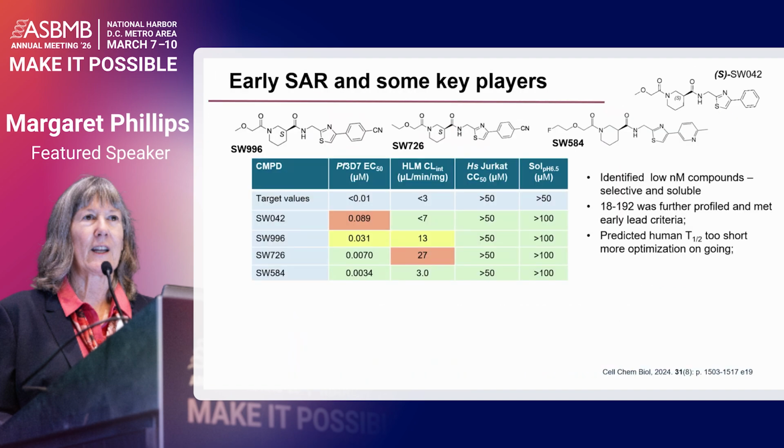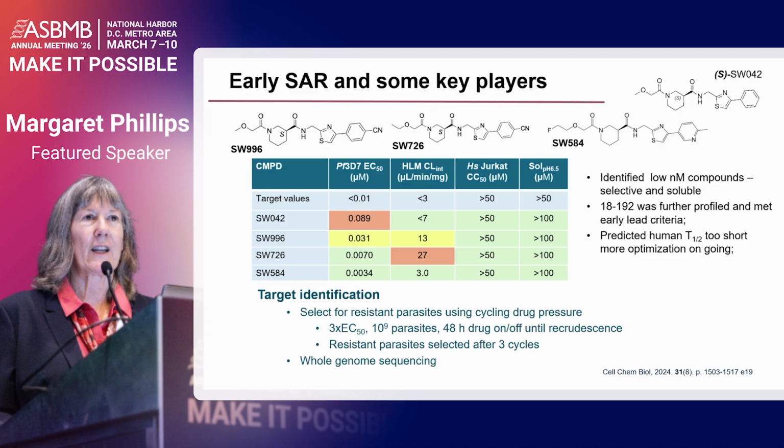So just a brief little bit about some of the initial chemistry that was done. My colleague Joe Reedy was pretty rapidly able to move the compound properties towards a better profile. On the top, I have the target values. We're looking to be at less than 10 nanomolar on the parasite, to have this clearance value in these in vitro microsome assays at less than 3 to give a good prediction of good animal exposure once we dose in animals, and to have really good selectivity and solubility.